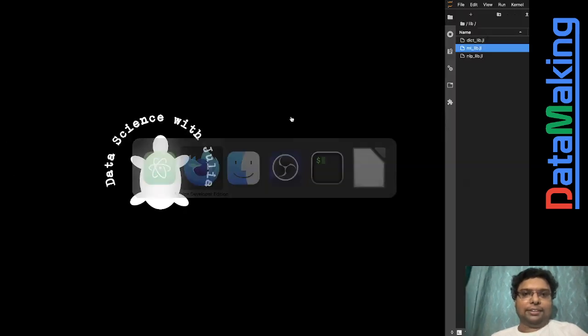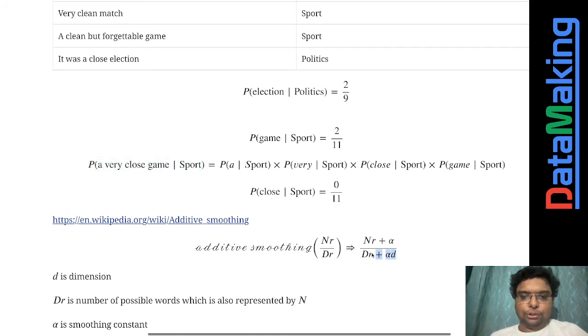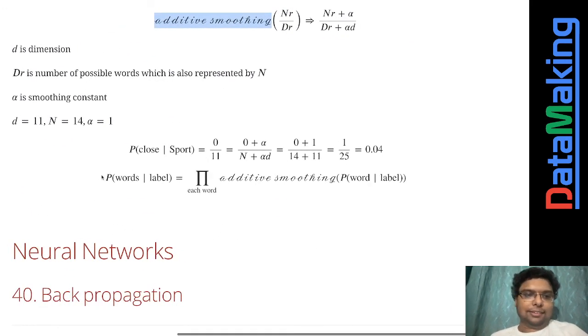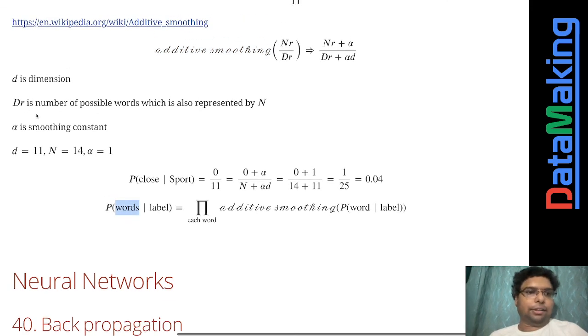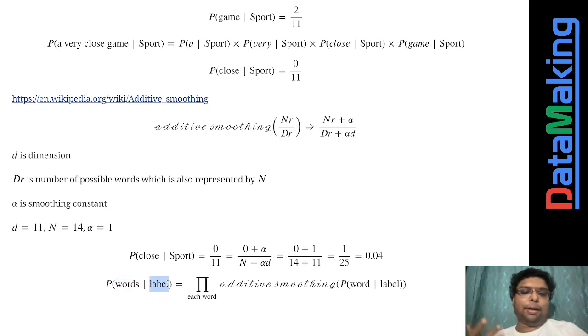So this very same equation, I'm doing it over here. I'm just calling it additive smoothing. So this is the thing that finally describes the probability of words. Words means all these words, of a label, whatever label, sports, politics, or whatever it might be in your case. So you take the product of, so that's what I put. For each word you do additive smoothing of p of word given label. This means the product of, just like a summation of, you do additive smoothing of p of every word, then multiply, multiply, and so on and so forth.